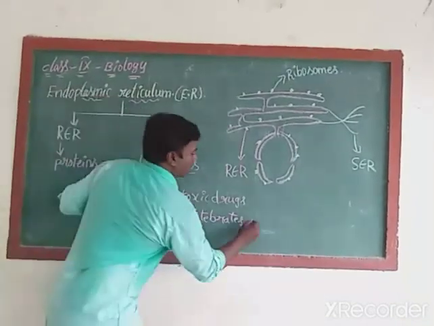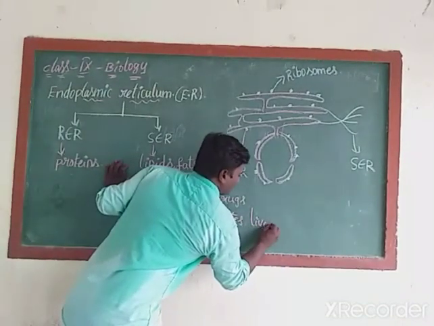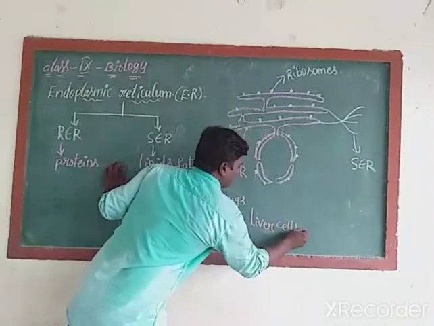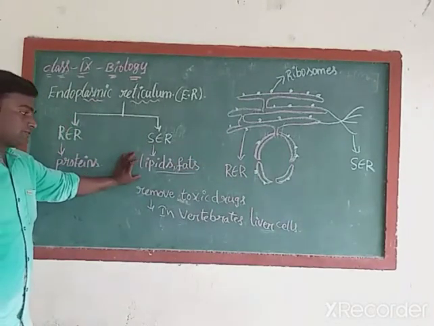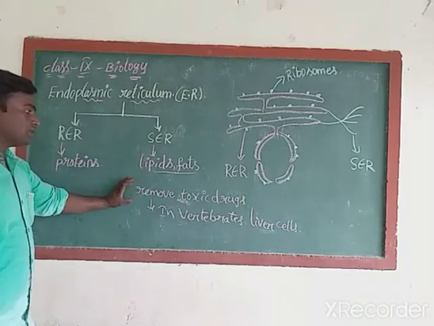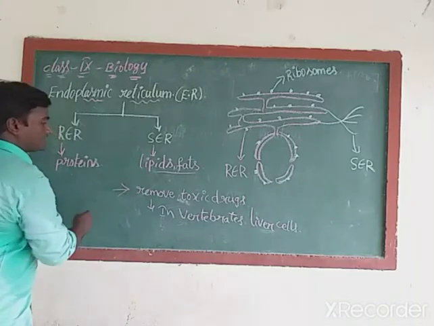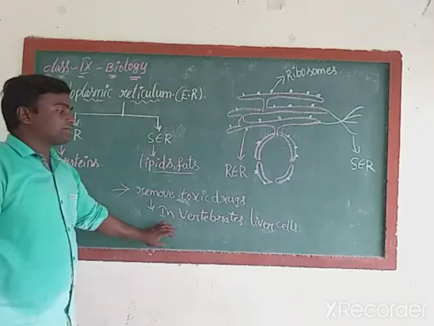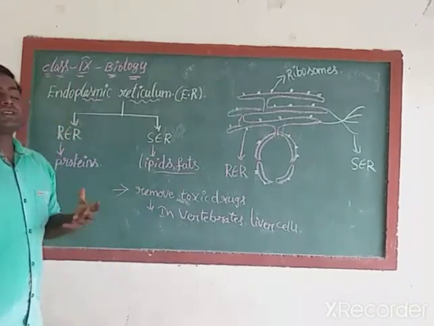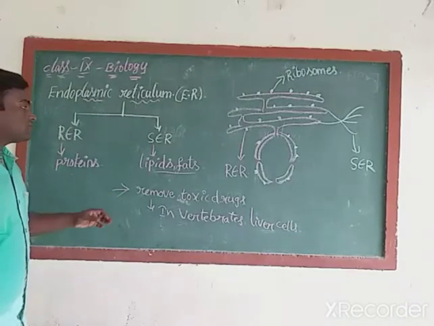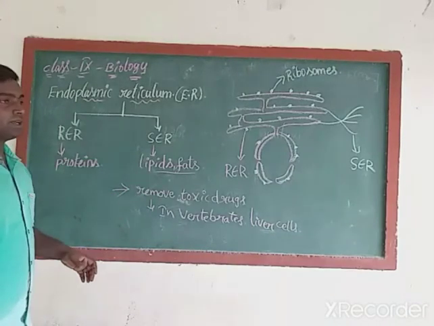In vertebrate liver cells, SER is useful to prepare lipids and fats, and it is also useful to remove toxic drugs. If any toxic drugs are found in our liver cells, what will happen? Simply, the smooth endoplasmic reticulum removes them.